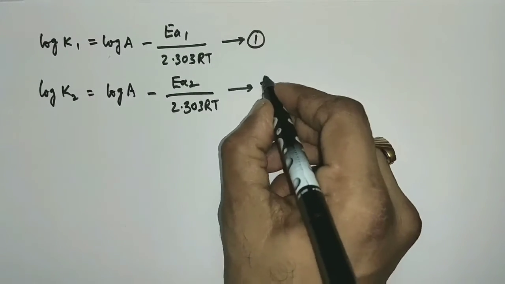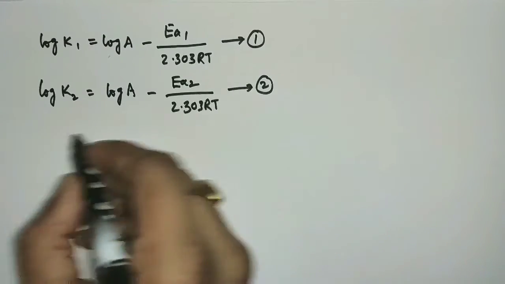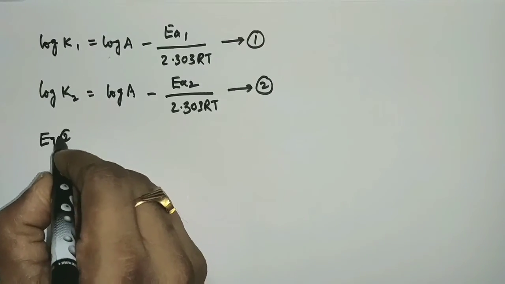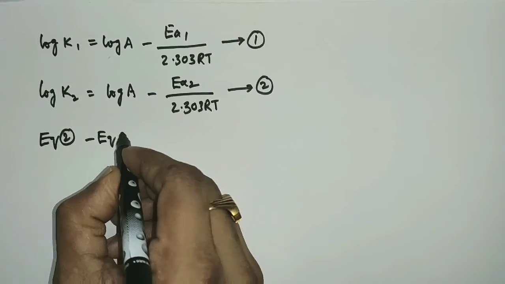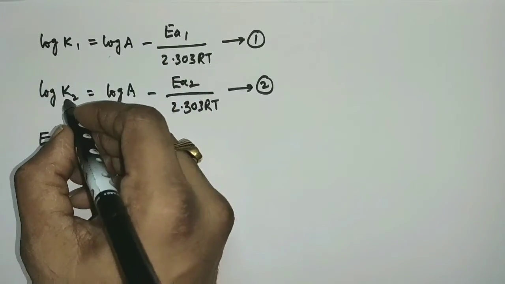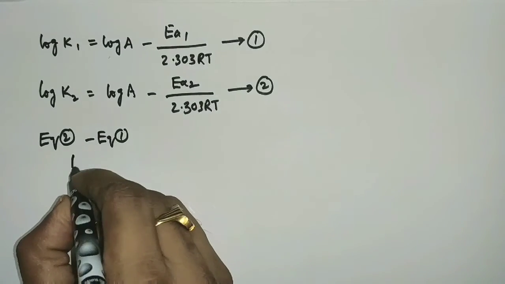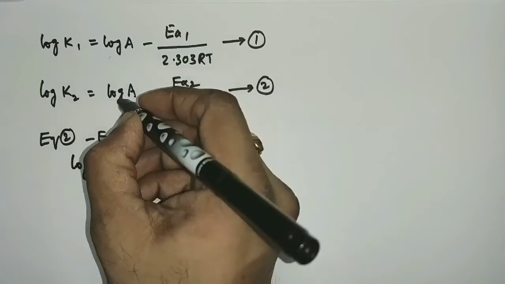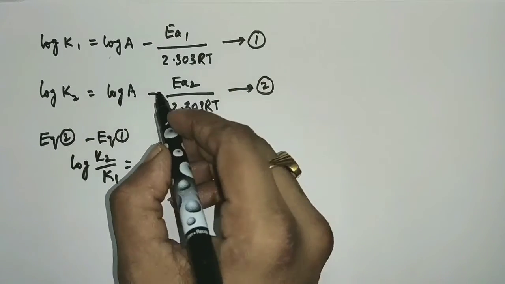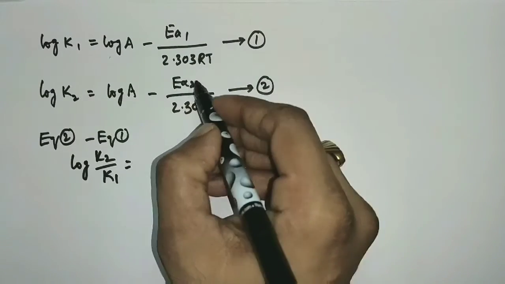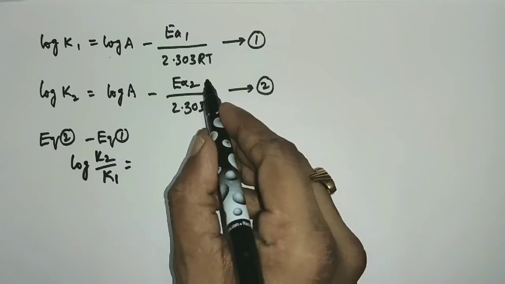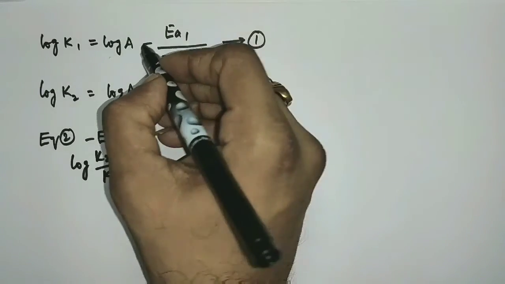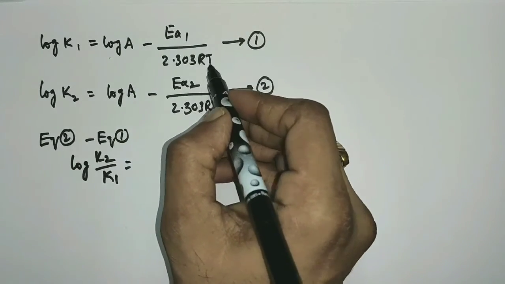Consider equation 2 minus equation 1, means log K2 minus log K1, which is equal to log K2 by K1. Log A minus log A is 0, and minus EA2 by 2.303 RT minus of minus EA1 by 2.303 RT.